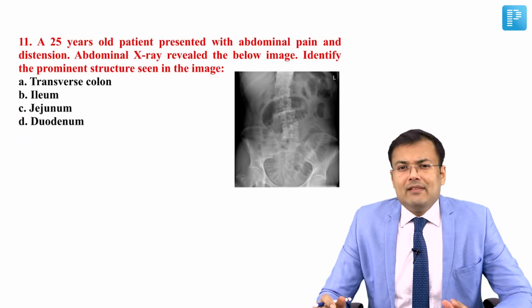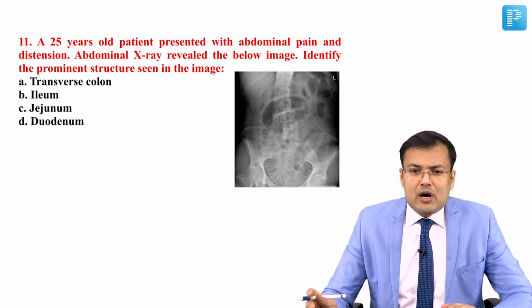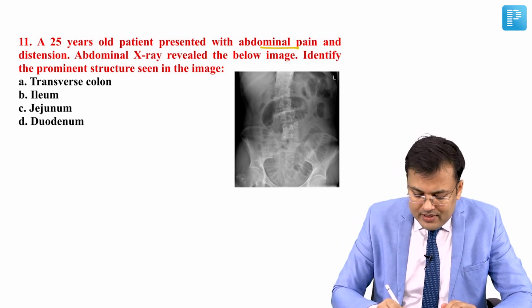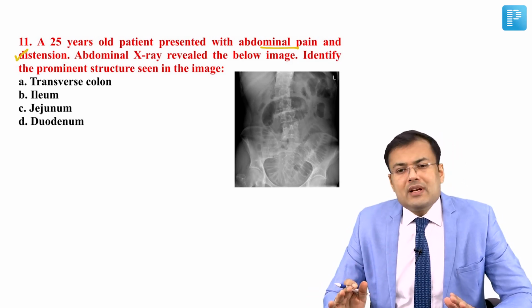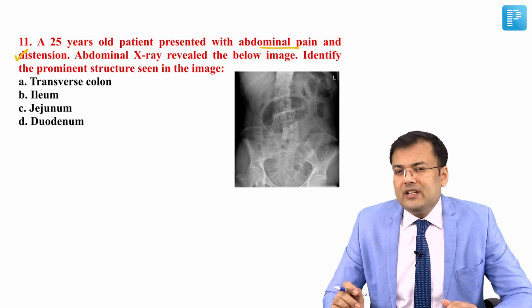See question number 11. Another easy question. A 25 year old patient presented with abdominal pain and distension. Abdominal X-ray revealed the below image. Identify the prominent structures seen in the image.